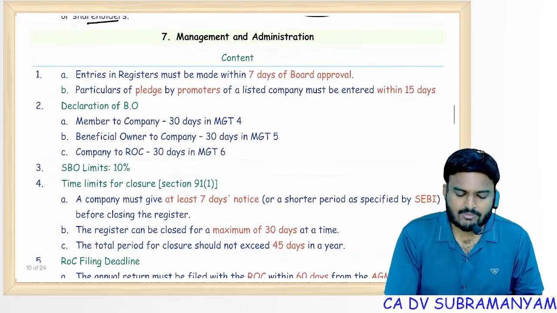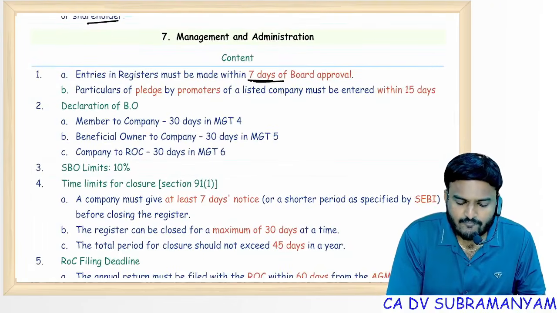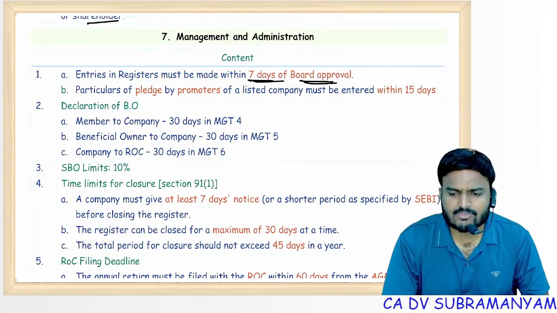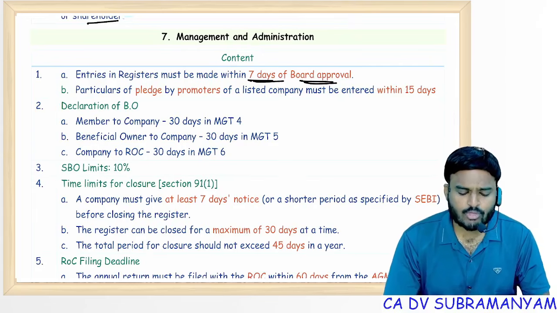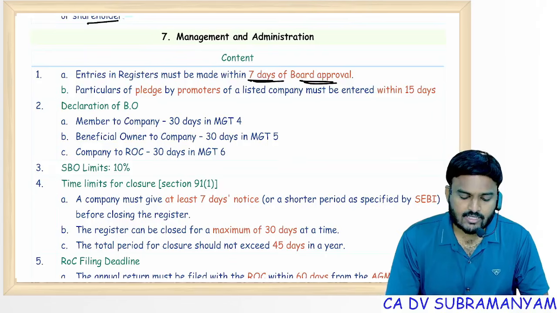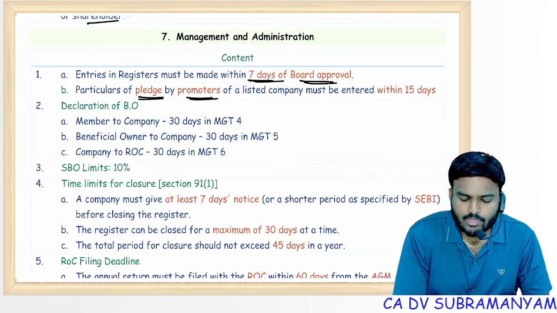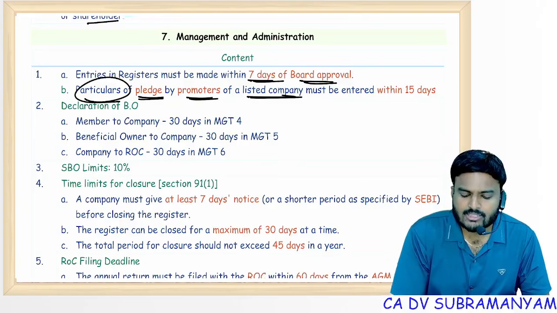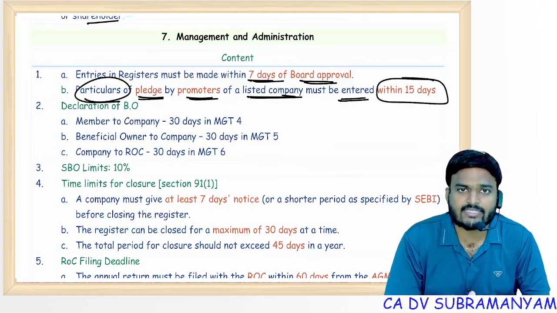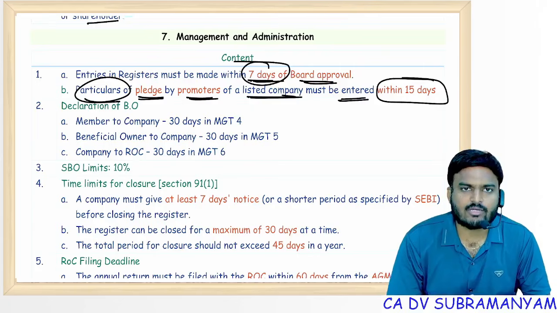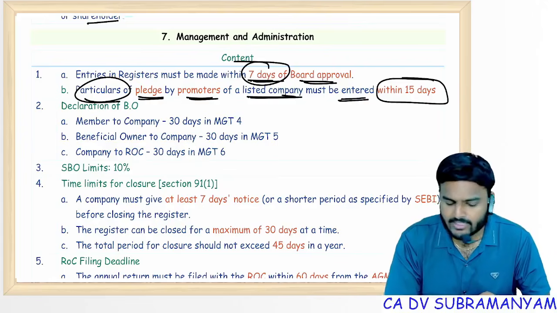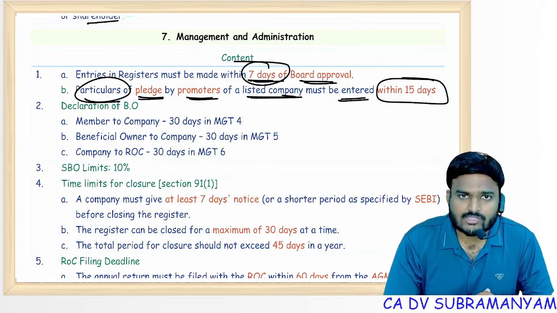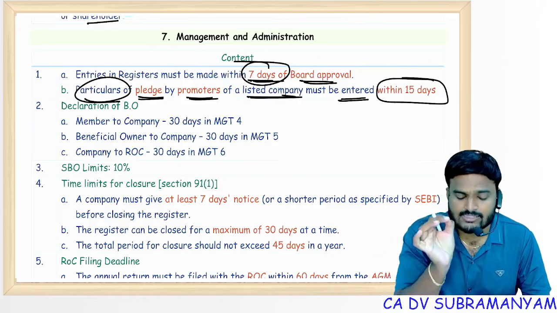Entries in the registers must be made within 7 days of board approval. Transfer approval, transmission approval, allotment approvals, whatever the event, within 7 days of board approval, make necessary entries in registers. Of course, if it is a pledge by the promoters of a listed company, those particulars shall be updated in the register within 15 days. Ma, what is the general rule? 7 days, ma. To this general rule, is any exception there? Yes. What is that exception? Promoters of a listed company, if they create any pledge on their holdings, those particulars shall be updated within 15 days. 15 days, not 7 days.